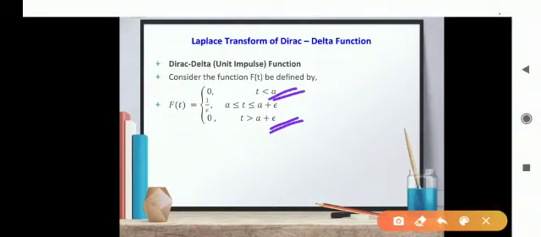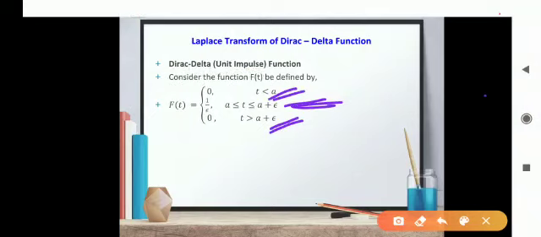Epsilon is a very small number, and f of t is equal to 1 upon epsilon for all the values of t which are greater than or equal to a, and less than or equal to a plus epsilon. So for all the values of t lying between a and a plus epsilon, the function value is 1 upon epsilon.